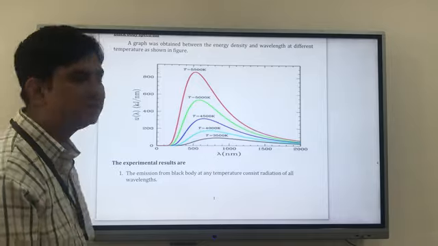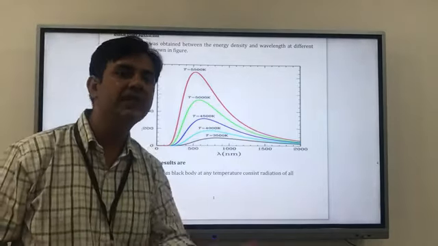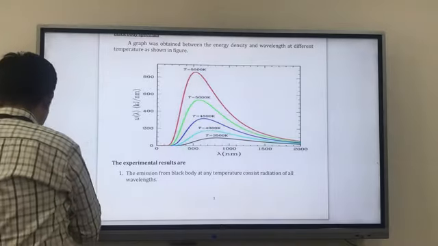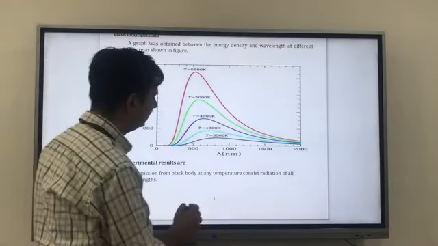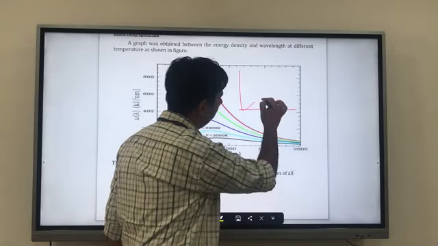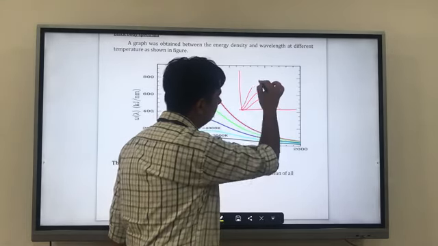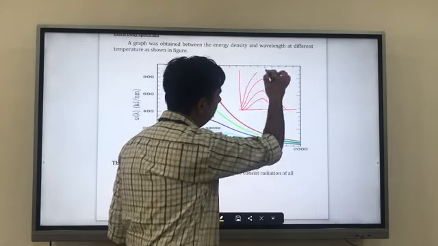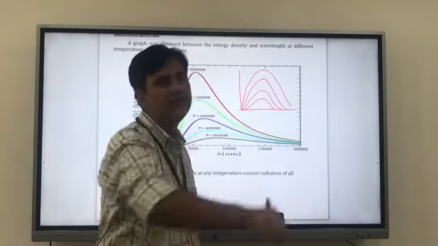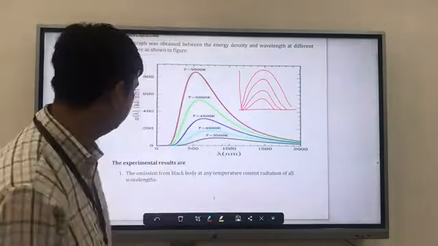As I explained, it would have to be a bell-shaped curve for everything, like this for one, this for second, this for third, this for fourth, and so on, if they were equally distributed. But this is not the case over here.